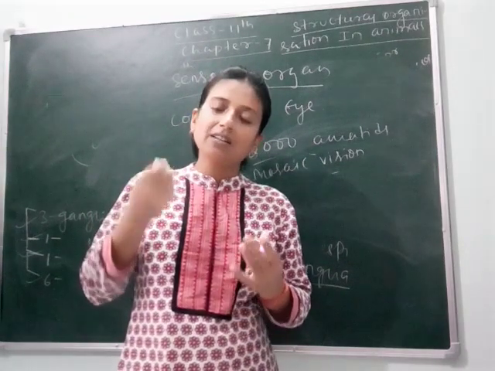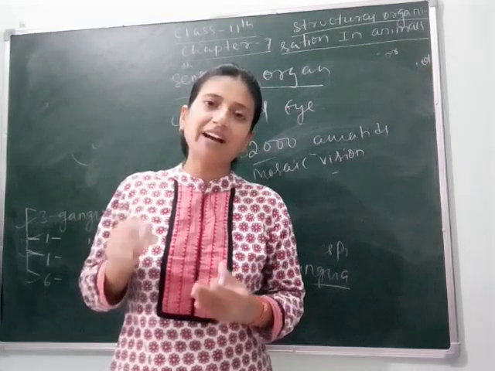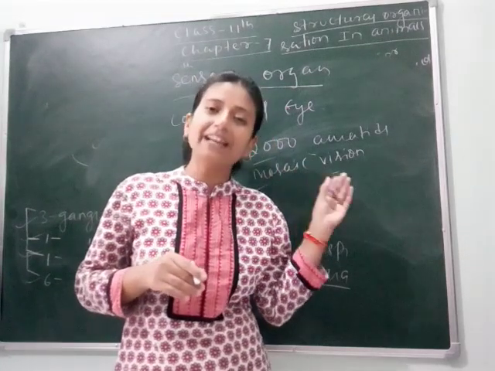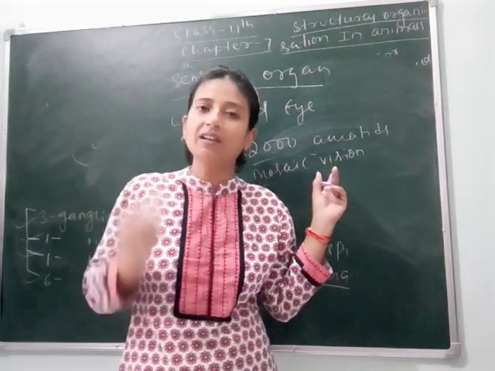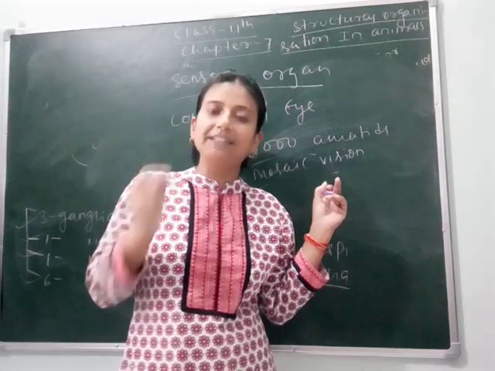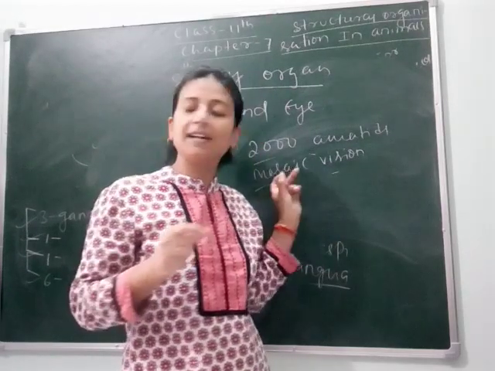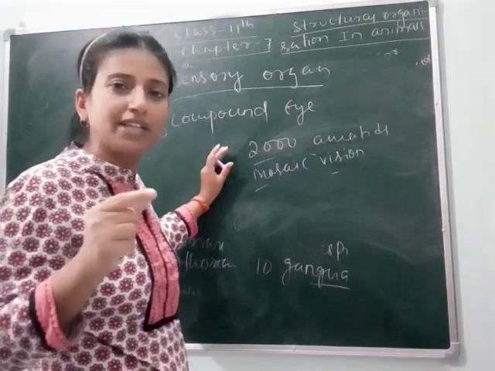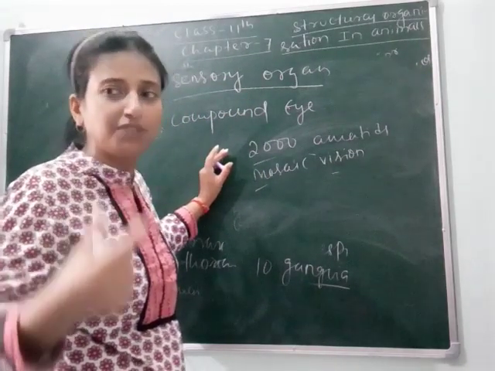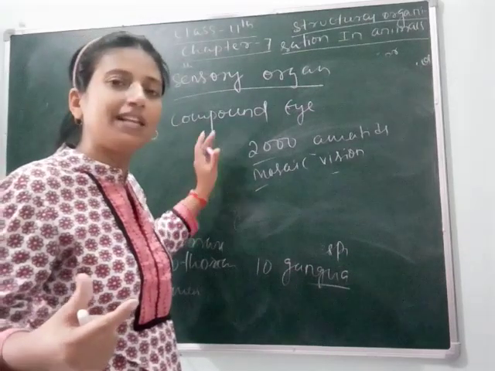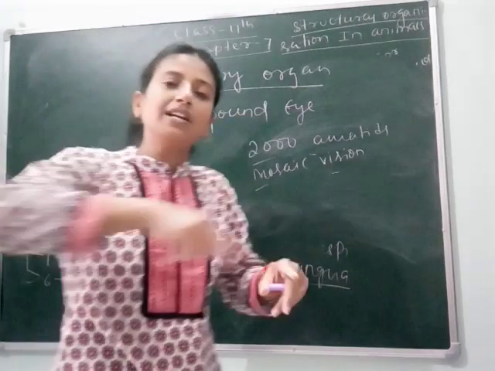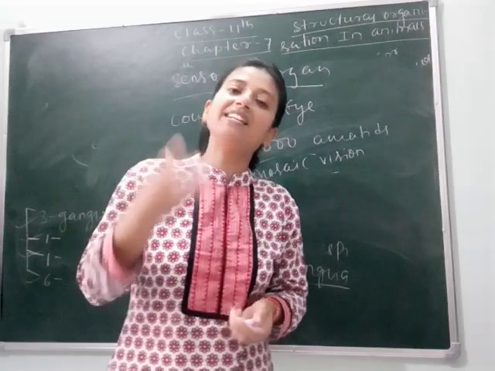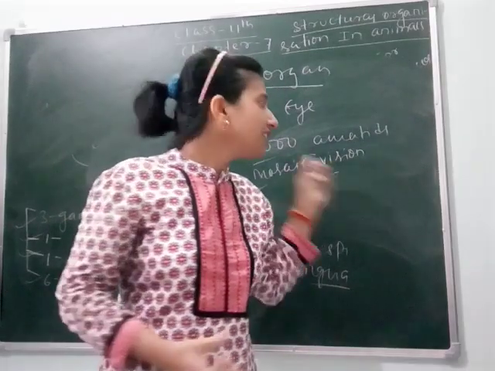Its eye is so sensitive, that's why it is called a compound eye. Ommatidia are like your retinal cells. That's why it can move in a 360-degree manner, and we can easily catch a cockroach due to its compound eye.